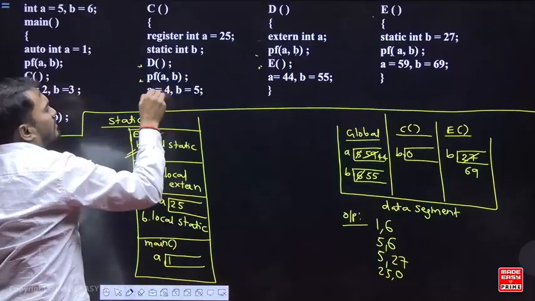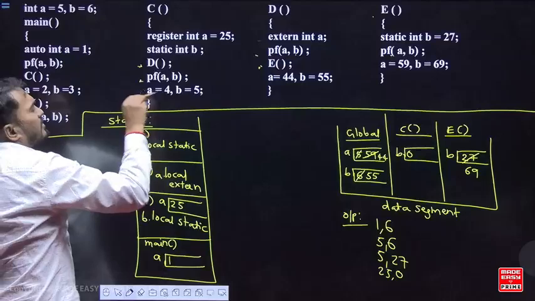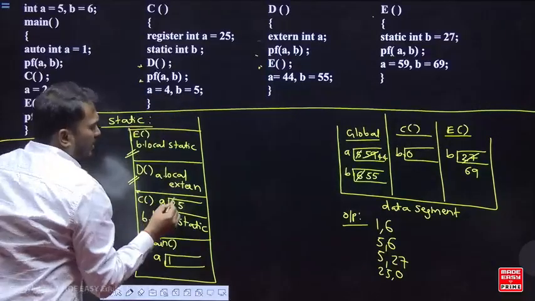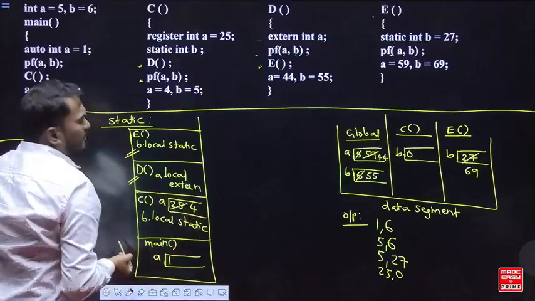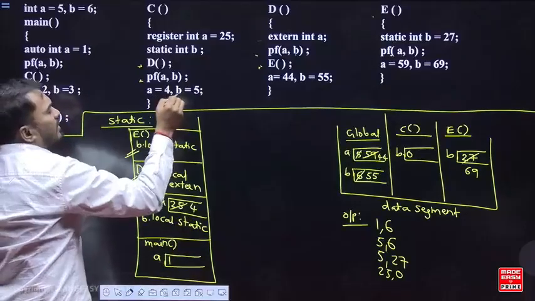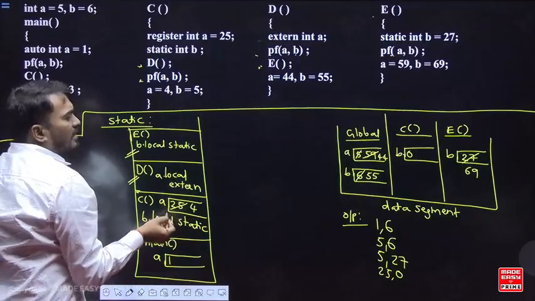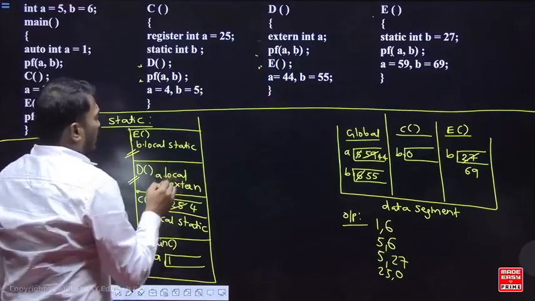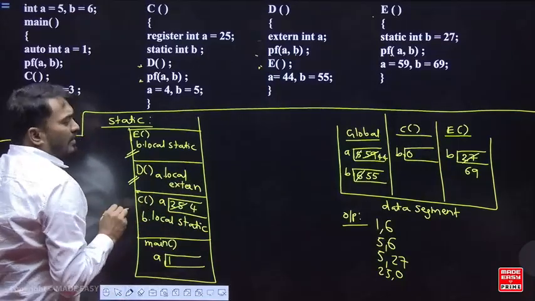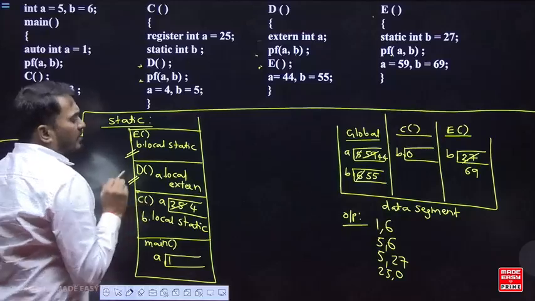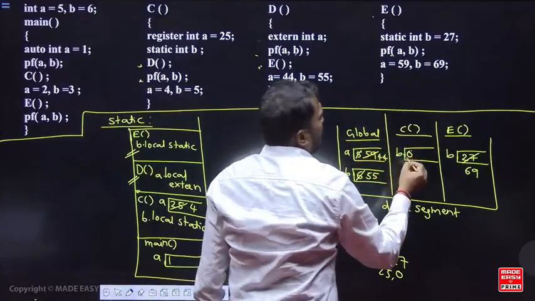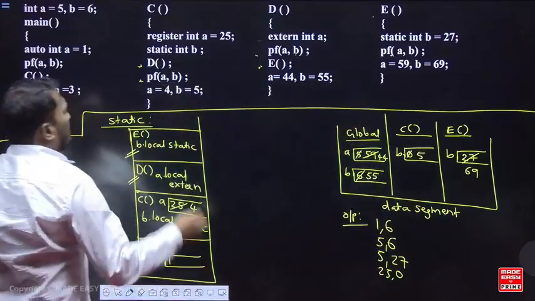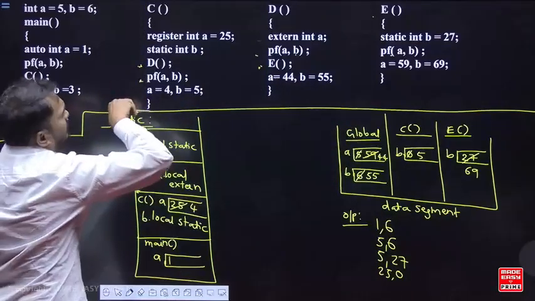Next, you say A equal to 4, B equal to 5. So this is just assignment. Both are local variables. So A equal to 4, so it will change A equal to 4 here. Next, B equal to 5. B is also local but static. Okay, where is the memory available for this? In the data segment. Okay, C का data segment में B का value. It will change to what? Okay, 5. Right?